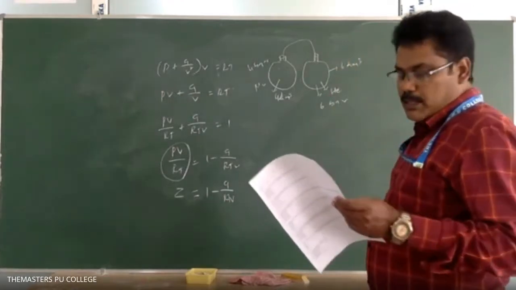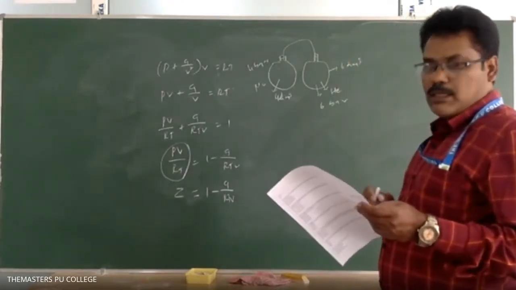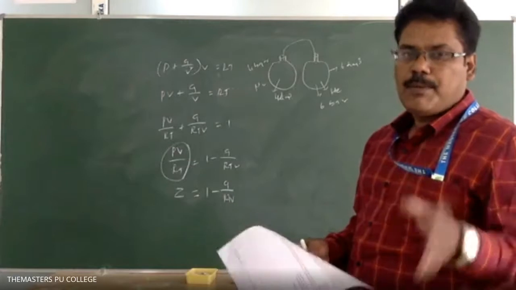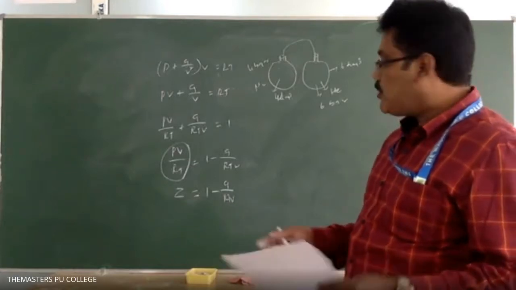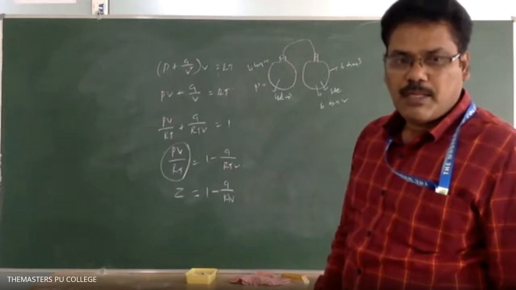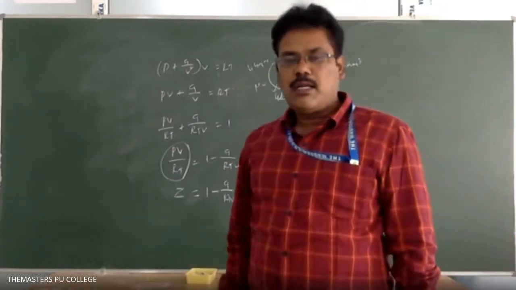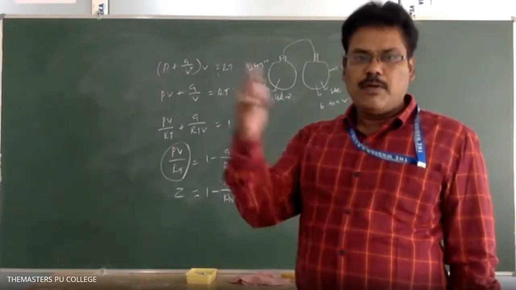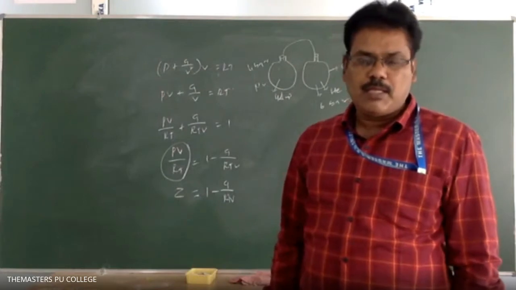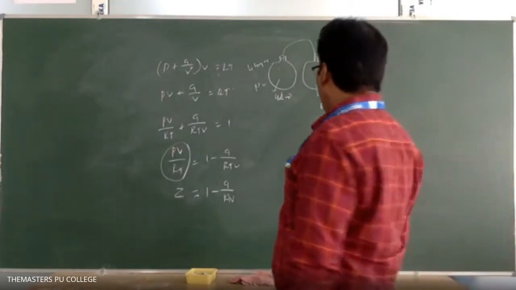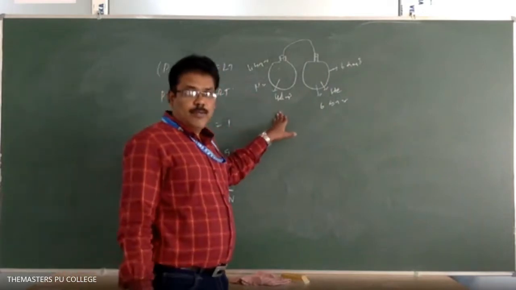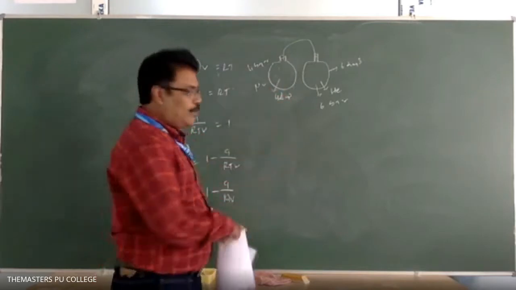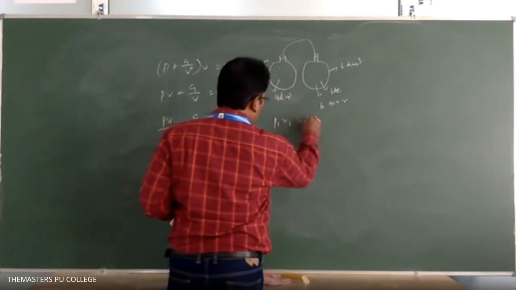When you connect these two, you get the total pressure. What is being asked when you mix those two gases isothermally? Isothermally means at the same temperature, so temperature is constant. They are asking for the total pressure of the mixture. Dalton's law we can apply. What is Dalton's law? The total pressure is equal to the sum of the partial pressures of the gases in the mixture. Otherwise, here temperature is constant, so we can apply Boyle's law. What is Boyle's law? P1 V1 equals P2 V2.